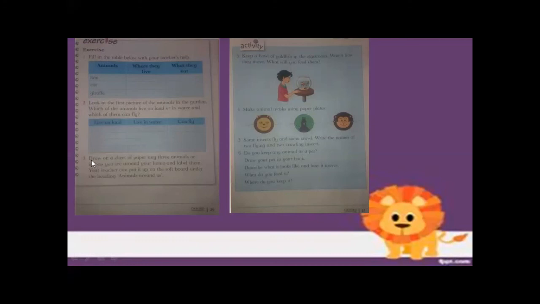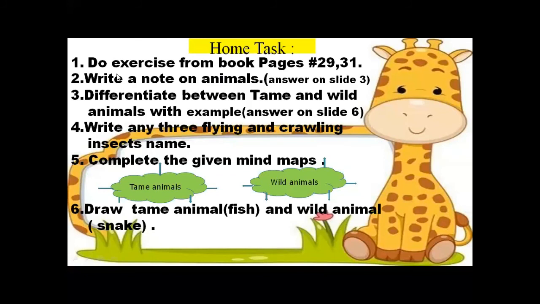Okay. Question number 3. Draw on a sheet of paper the animals and insects you see around your home and label them. You will draw the insect picture on any one sheet. Okay. This is page number 31. In page number 31, you will just complete question number 5. Some insects fly and some crawl. Write the names of two flying and two crawling insects. This work I have given in your home task. Look at your home task again. Do exercise from book pages 29 and 31, which I have shared with you.